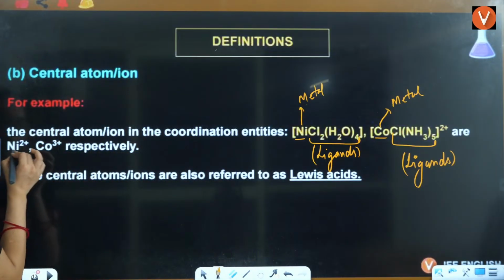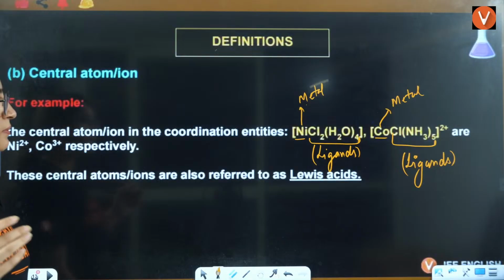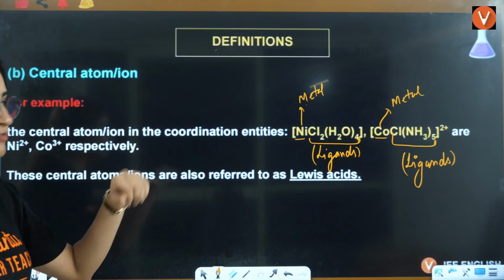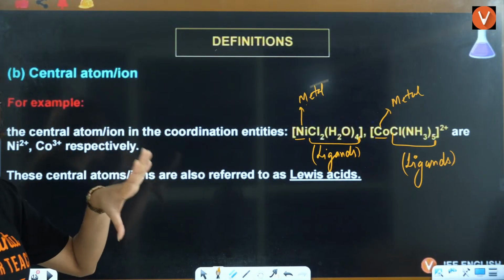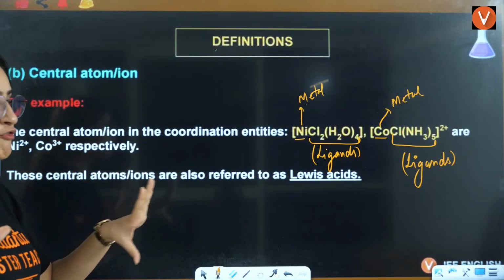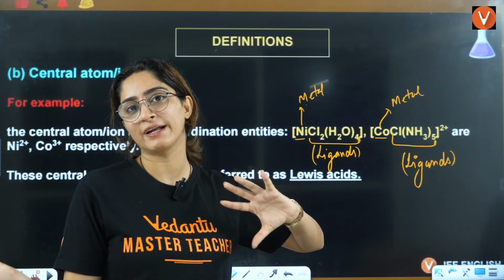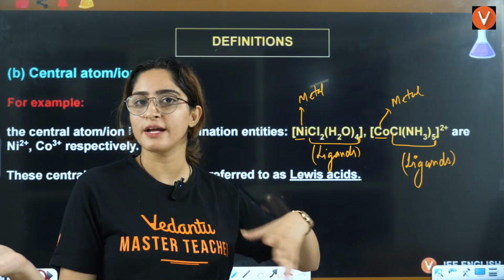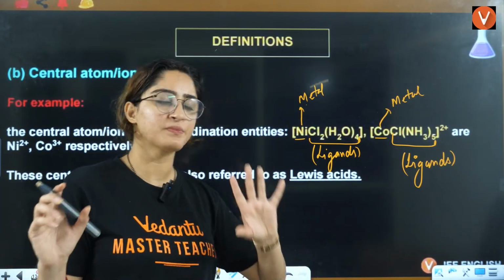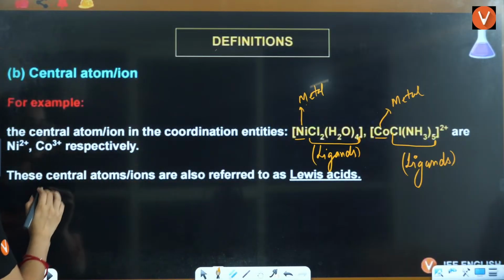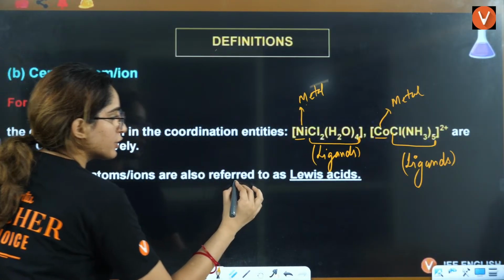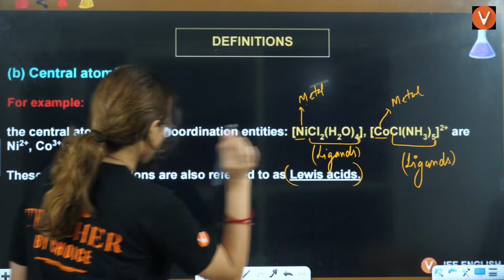Now you will ask me, ma'am, how this is Ni2 positive, how this is CO3 positive. That I will tell you. For that, you need to have the knowledge of ligands. Then you will be able to find out the charge on the central metal atom. Now, these central metal ions are also referred to as Lewis acids. Why?